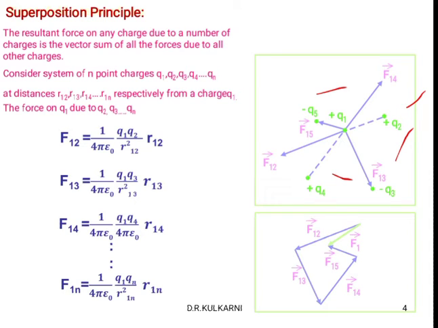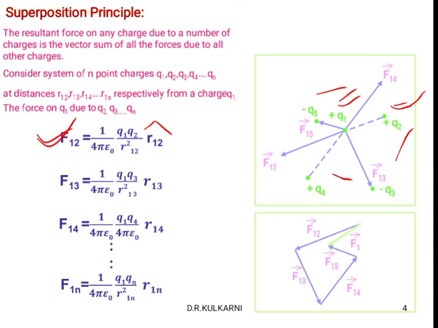F12 is equal to 1 divided by 4 pi epsilon naught Q1 Q2 divided by R12 square R12 cap. R12 cap is the unit vector. Of course, its magnitude is 1, but it shows the direction of F12. And this force formula is for Q1 and Q2, between these two charges.